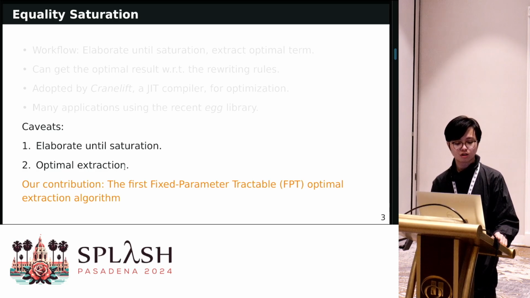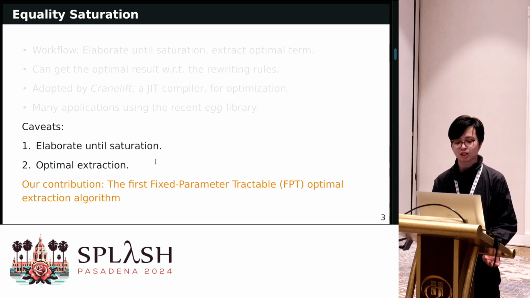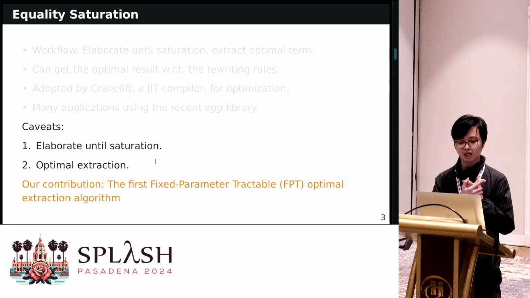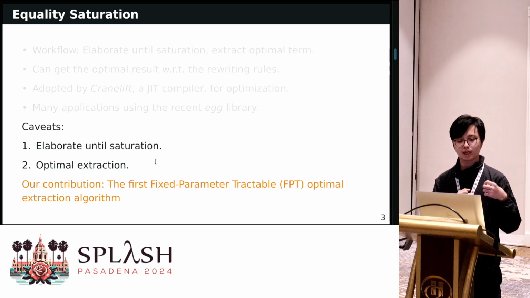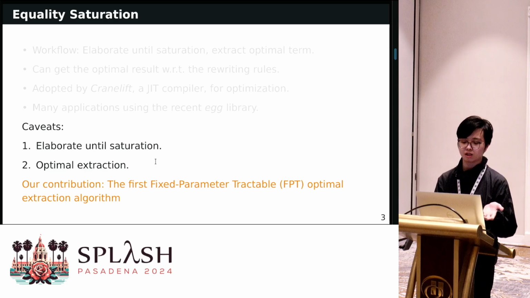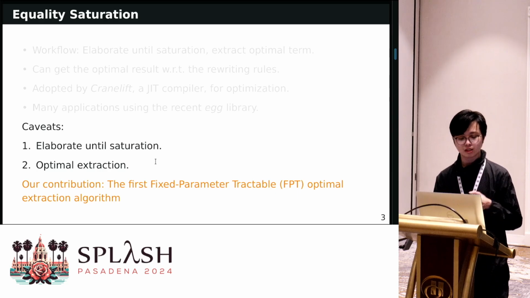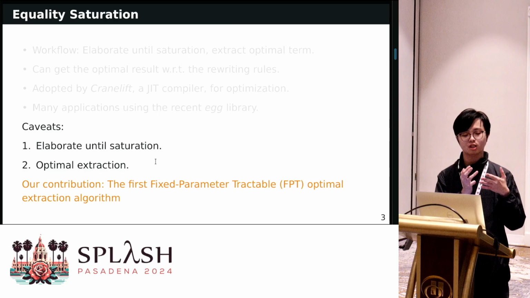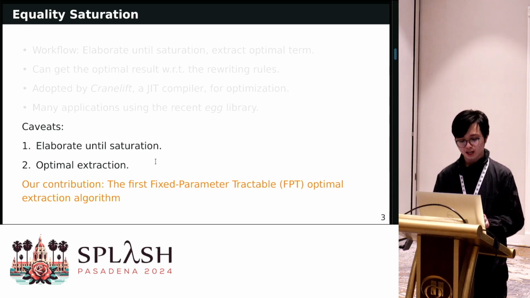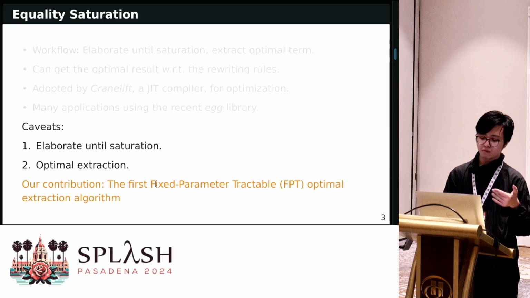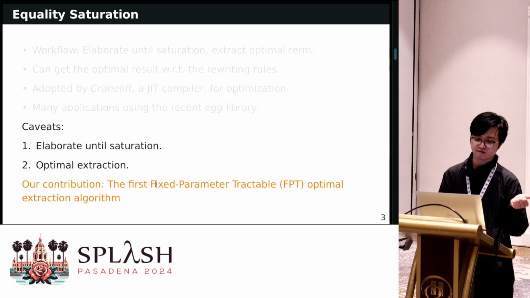In our paper, our contribution is to propose the first fixed-parameter tractable optimal extraction algorithm. It does 2 things. When the graph is sparse, we can get the optimal extraction in a relatively short amount of time. And the second thing is that because we can have certain estimates of the sparsity of the graph, if it is not sparse, we know definitely that our algorithm will not work quickly. But if the parameter is small, we know that it will definitely solve the problem really fast, and there's no need to guess the runtime of the algorithm.